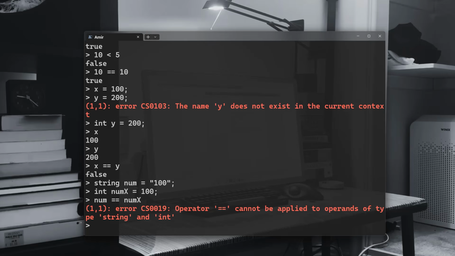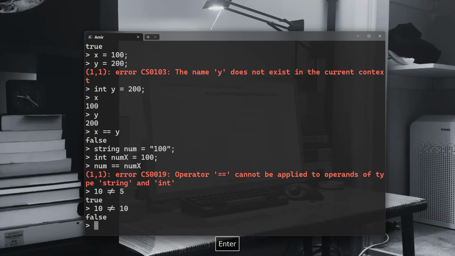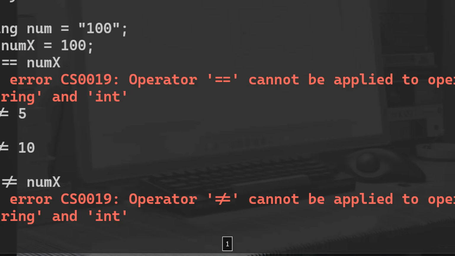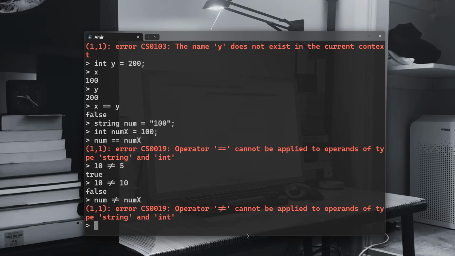Also, there is the not equal to. So 10 is not equal to 5, and that is truthy. 10 is not equal to 10, that is falsy. If we would take num again, not equal to numx, we're going to get again an error, because the operator not equal to cannot be applied to operands of type string and int. The same exact thing.